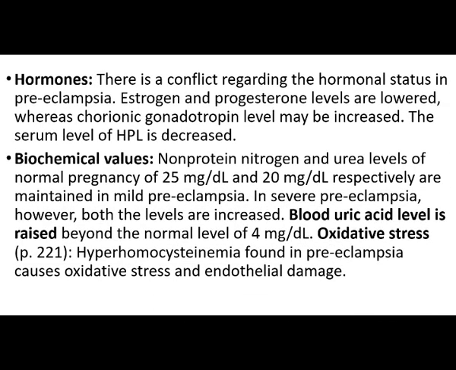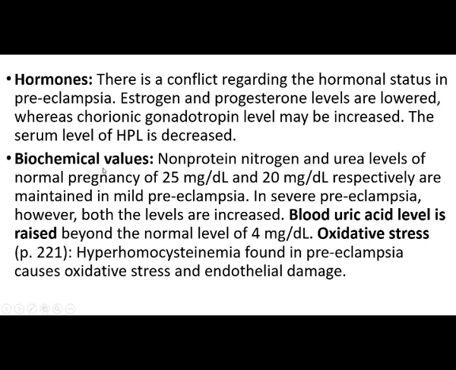Next are the hormones. There is a conflict regarding the hormonal status in preeclampsia. Estrogen and progesterone levels are lowered, whereas chorionic gonadotropin levels may be increased. So progesterone and estrogen levels are usually lower, but the chorionic gonadotropin level is increased. The serum level of HPL also decreases. These are the hormonal changes due to preeclampsia.